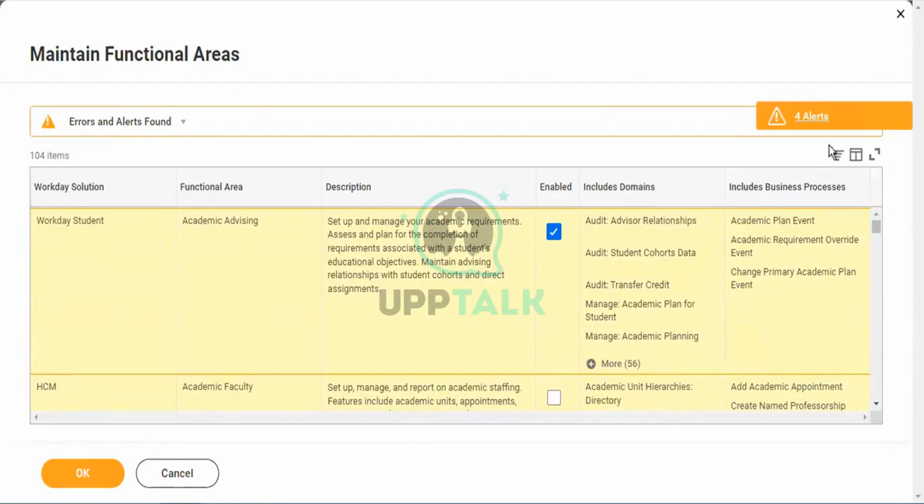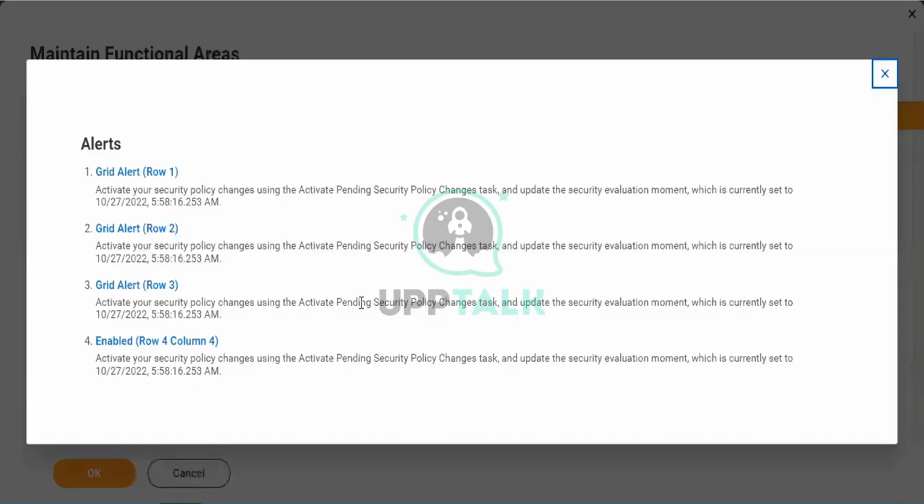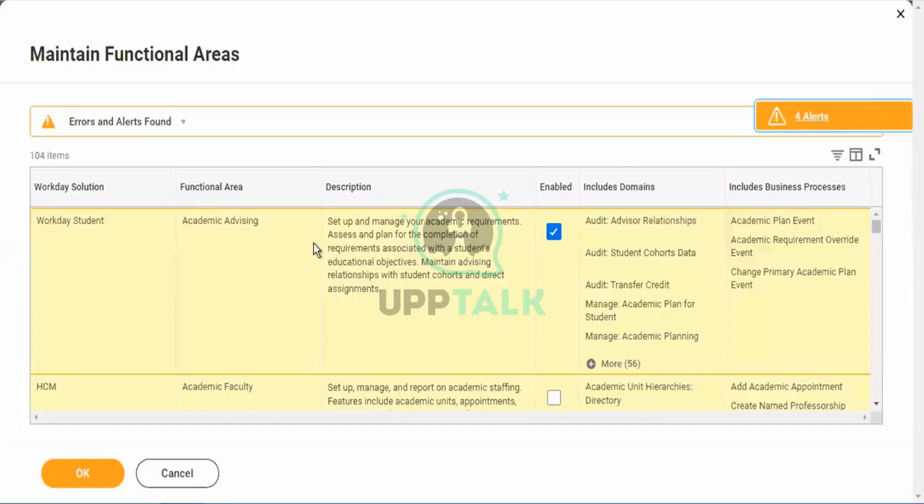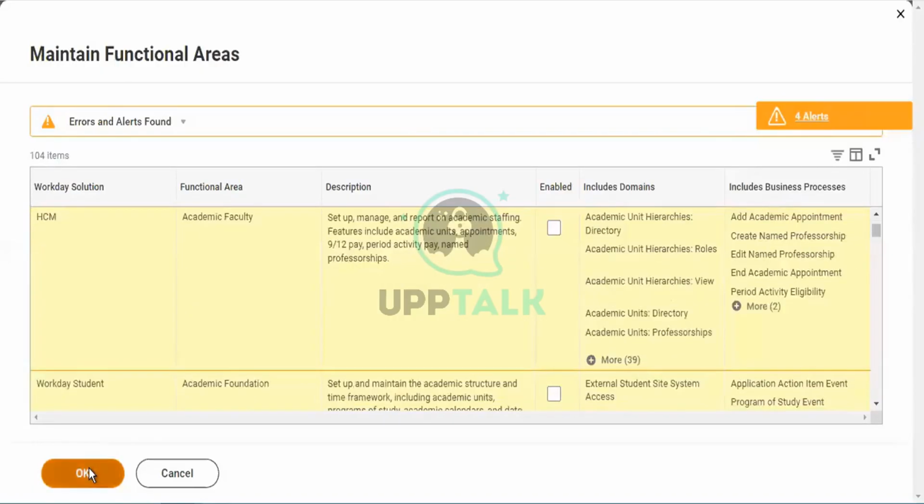In total, I worked on four departments, and it gave four alerts here. You can tap on the four alerts. It will be recorded in the system, the particular ID from which it happened. Tap on OK.